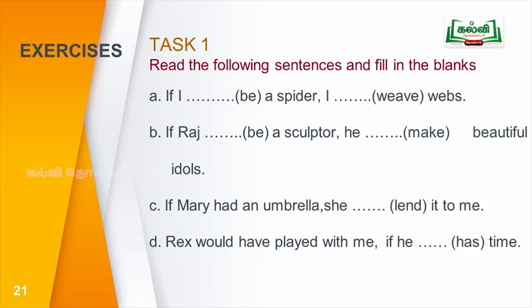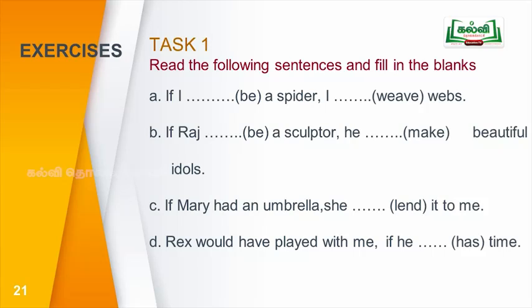So, this is the second conditional. Be verb must be used. If I were a spider. So here I is singular, no. Why we should use were? So that is the rule. In second conditionals, when we use be verbs, we have to write were as the be verb. If I were a spider, I would weave webs. So past tense is used in the if clause. That's why would plus verb is used in the main clause.